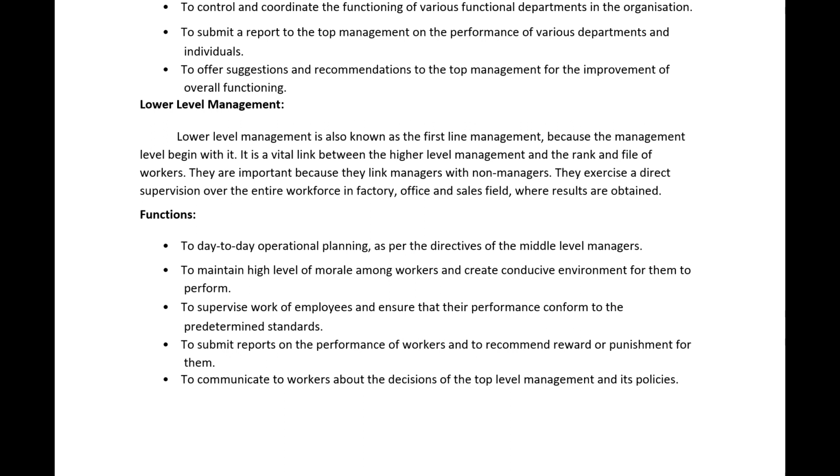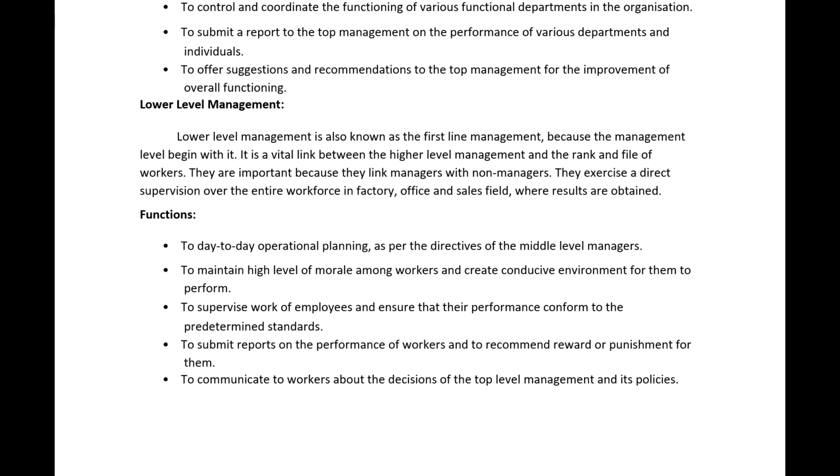So what are the different functionalities of lower management then? Day-to-day operational planning as per the directives of the middle level managers. So what they will do here is day-to-day operational planning. Middle level managers will give some guidelines to low level managers. Low level managers will in turn give the guidelines to the workers who are working under them. They should take the results and finally pass them on to the mid level managers, and mid level managers will pass the results on to top level managers.